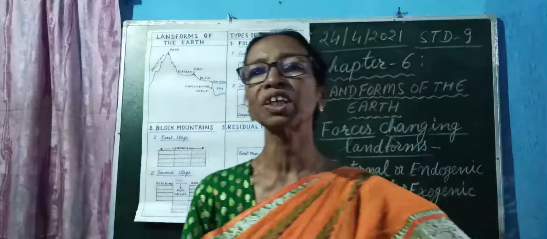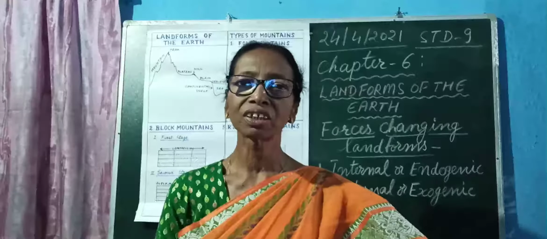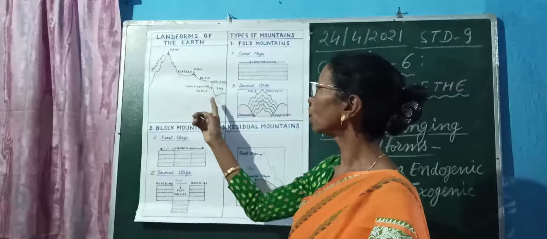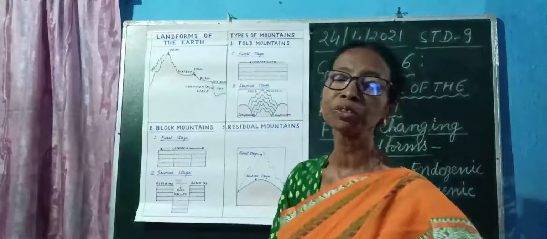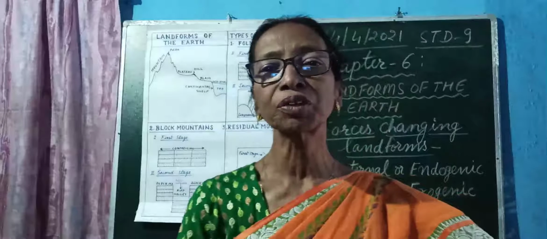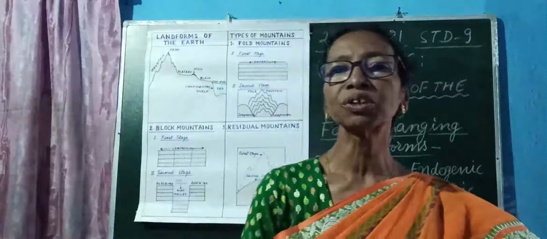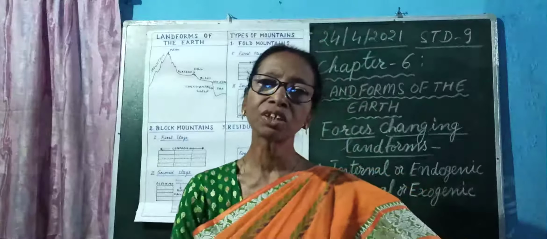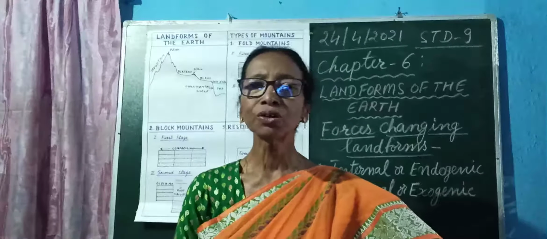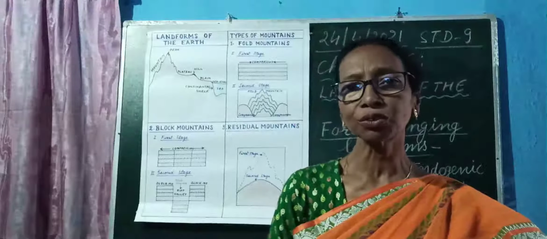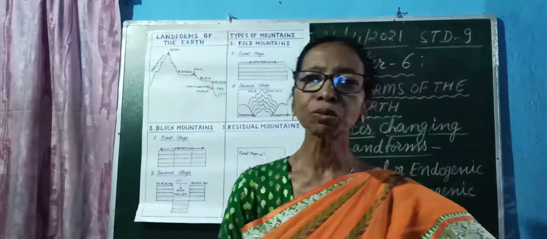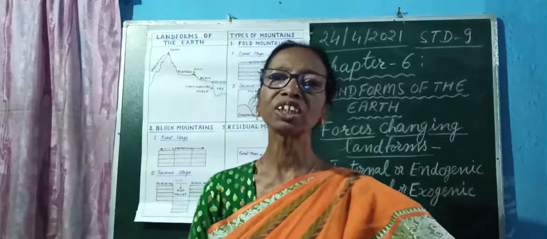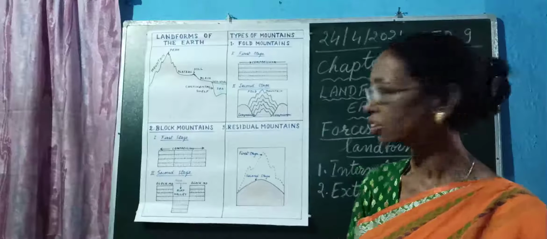In the second order of relief, that means in the second stage, the main landforms, which are mountains, plateaus and plains, were formed. And in the third order of relief, all the small features like small hills, valleys, canyons and gorges were formed. All these landforms are always affected by forces on the surface of the earth or from the interior. So, these forces are divided into two categories.